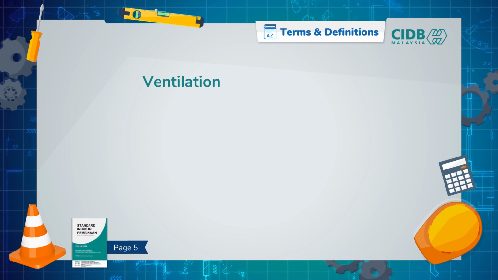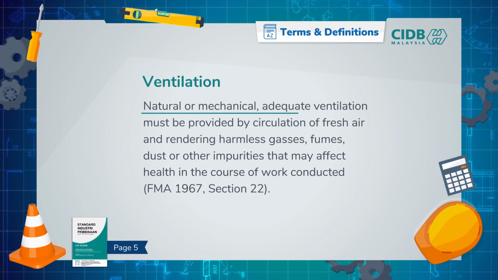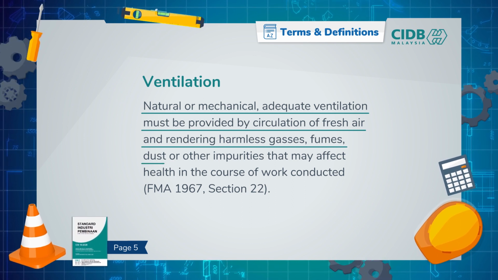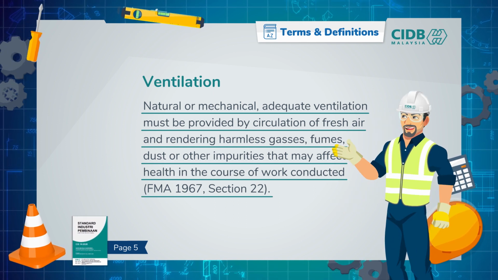Ventilation, as stated in Section 22 of the Factories and Machinery Act 1967. Natural or mechanical, adequate ventilation must be provided by circulation of fresh air and rendering harmless gases, fumes, dust, or other impurities that may affect health in the course of work conducted. This is one of the items that we assess during workplace inspection.